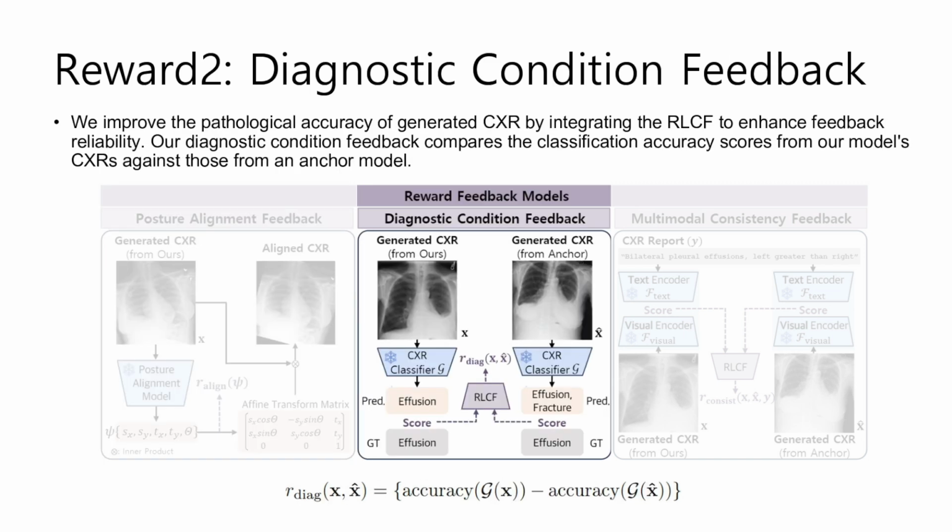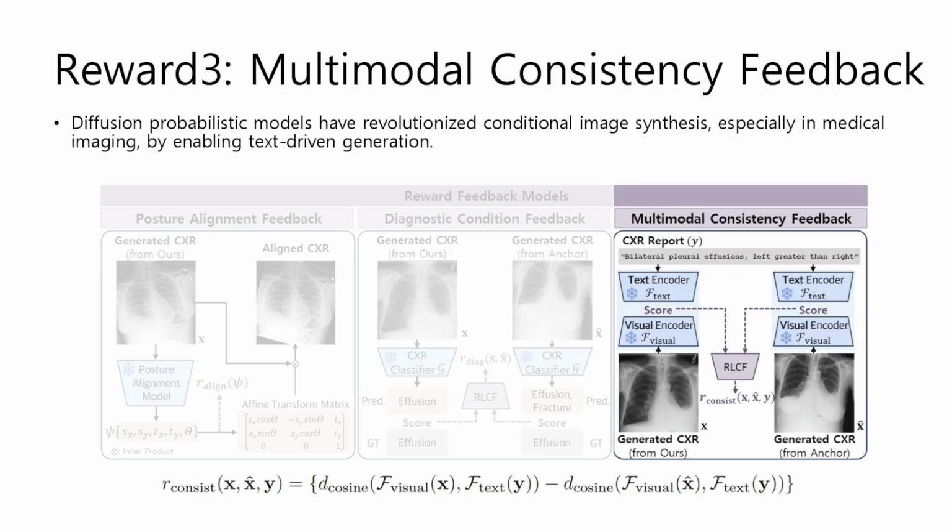Next, we improve the pathological accuracy of generated CXR by integrating the RLCF to enhance feedback reliability. Our diagnostic condition feedback compares the classification accuracy scores from our model's CXR against those from an anchor model, XHAT. Finally, we enforce the generated CXRs to better align with their reports. To address this, we use RLCF to measure the similarity score differences between our model's generated CXR and report, and the anchor model's CXR with the same report.